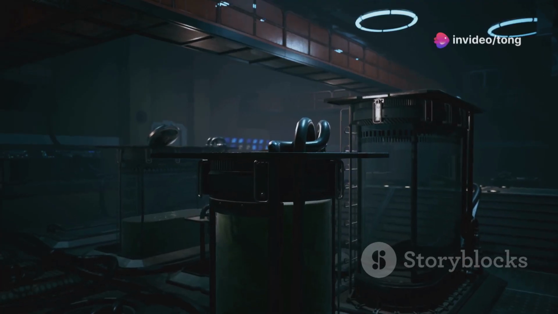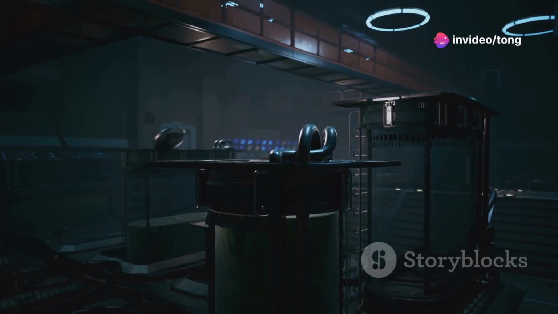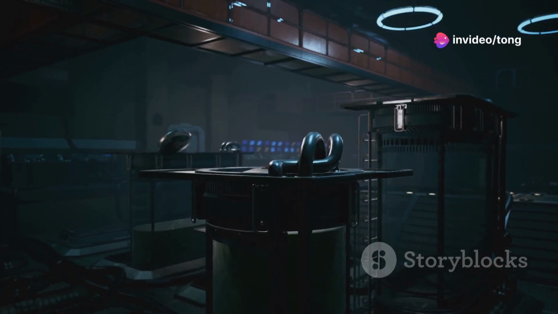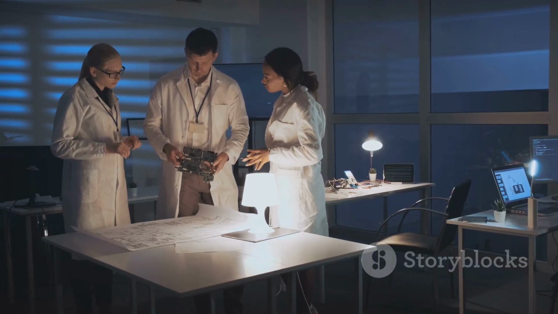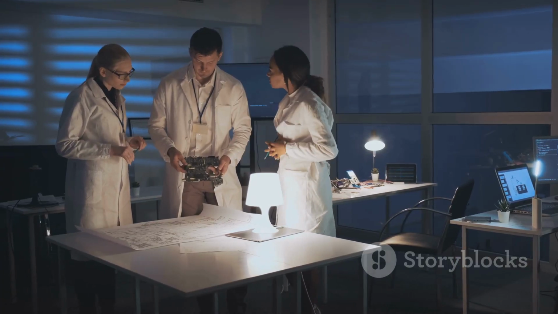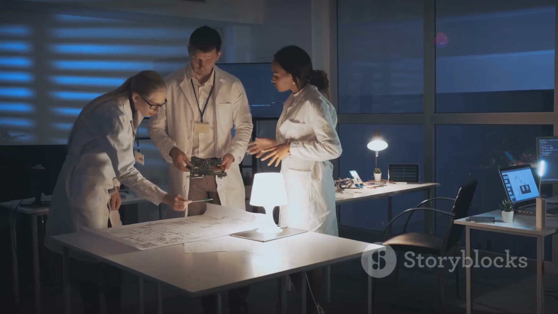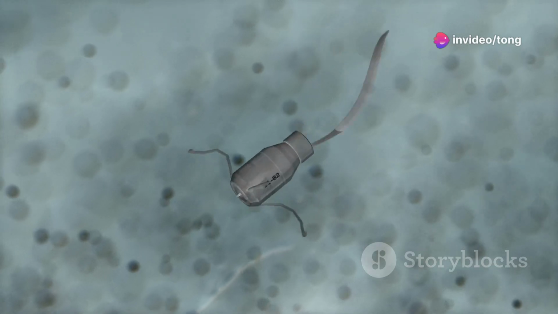NEMS offer even greater precision and sensitivity, allowing for the manipulation of metamaterial elements at the atomic scale. This level of control opens up exciting possibilities for developing ultra-sensitive sensors and highly efficient energy harvesting devices.